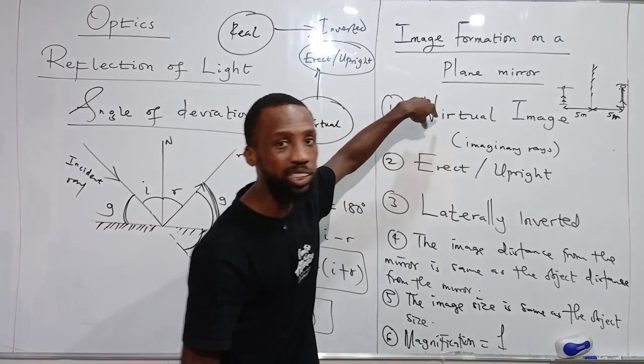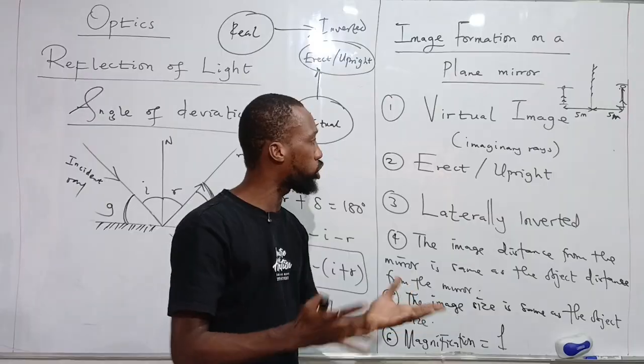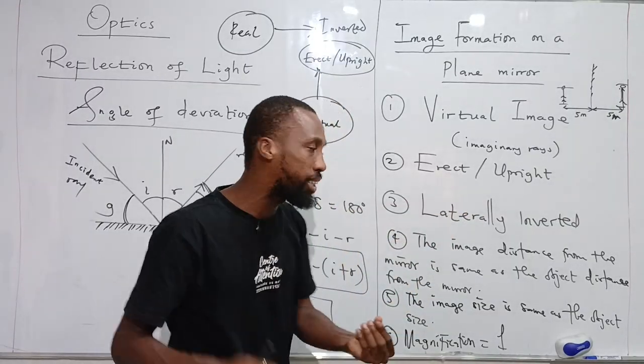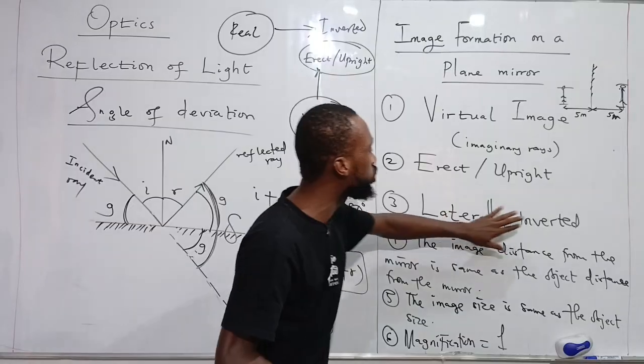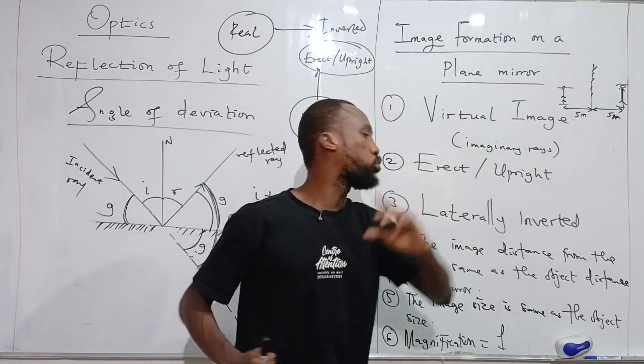The first one is based on the type of the image. The image will be virtual. The second one is based on the orientation of the image. The image will be upright. The next one is a special property for a plane mirror. The image is always laterally inverted. The right hand side will be what? Will be turned to the left hand side.